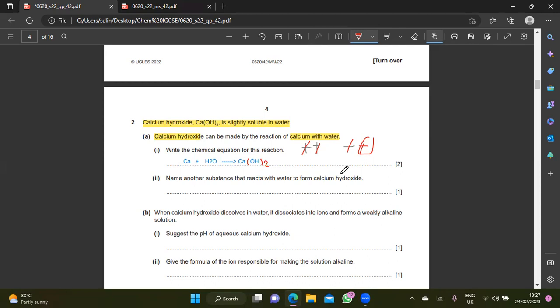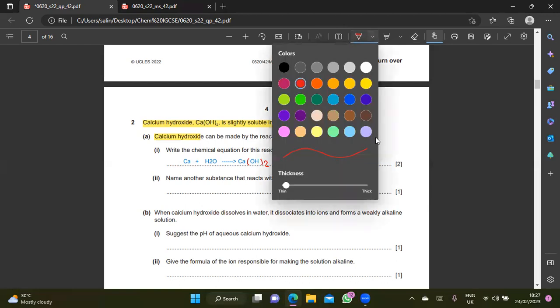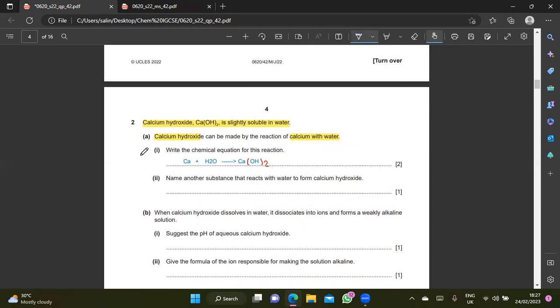Okay. Now, once you got the symbol of the compound correct, now what do I need to do now? I need to balance the chemical equation. Balancing meaning the left-hand side and the right-hand side of the chemical equation, the number of each element must be the same. So just for fun, we use purple color, yeah. So this is my left-hand side. You know, when you learn chemistry, it's actually not that bad actually. This is your right-hand side.